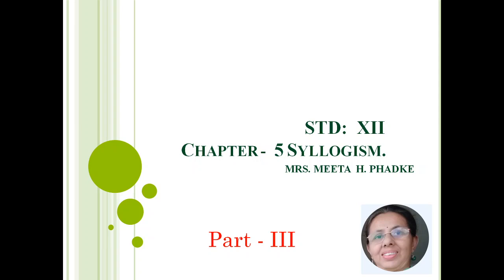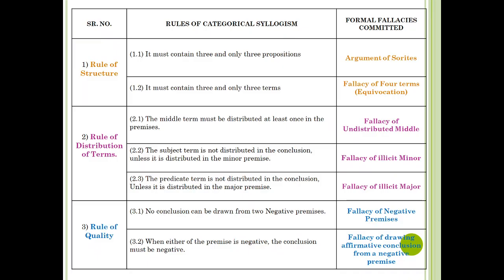This is part 3 of chapter 5, Syllogism. Let us brush up with the rules of categorical syllogism. The first basic rule is the rule of structure. In that, we have the first rule as the categorical syllogism must contain 3 and only 3 propositions.